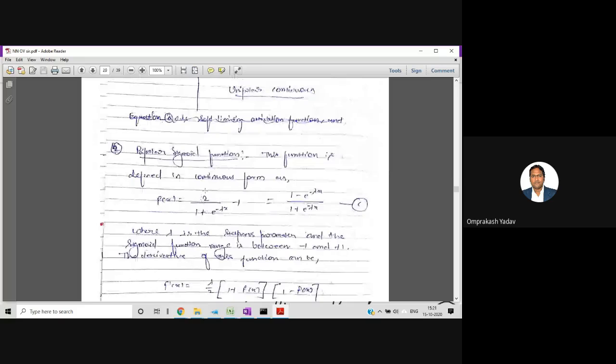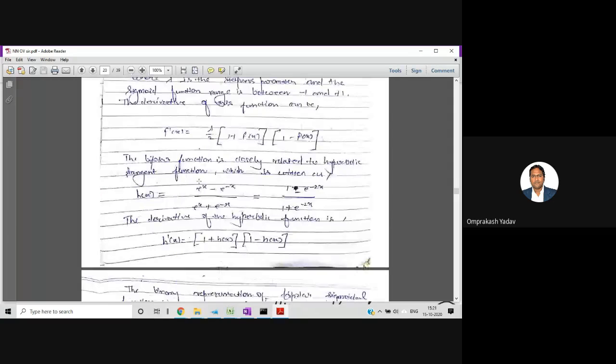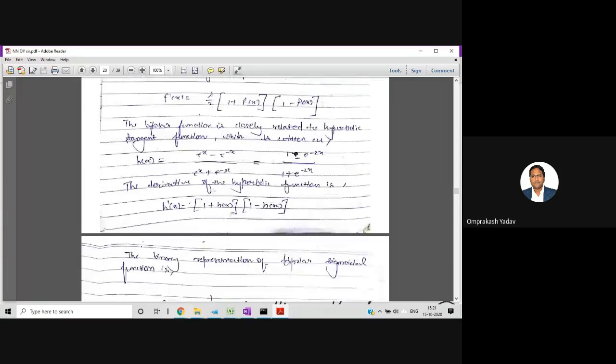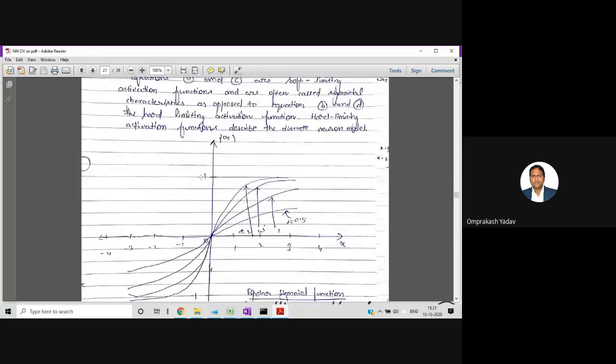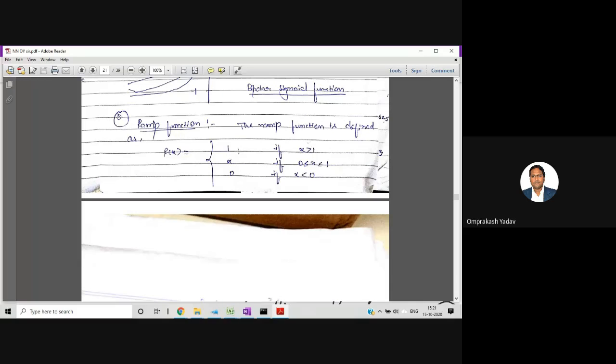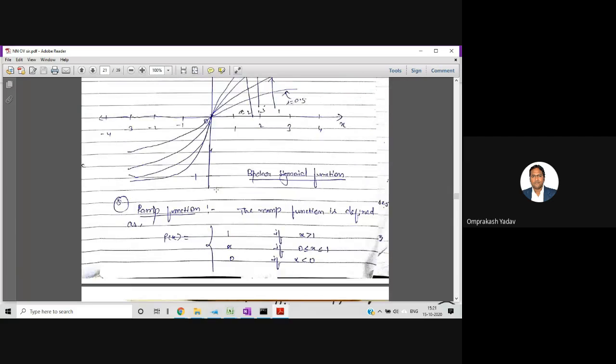Bipolar means 2 upon 1 plus e raised to minus lambda x, minus 1. Then there is the tangent function, h of x is equal to e raised to x minus e raised to minus x upon e raised to x plus e raised to minus x. Then we saw the ramp function, where we can make the 3 decisions. Any doubt till here, you can ask me.